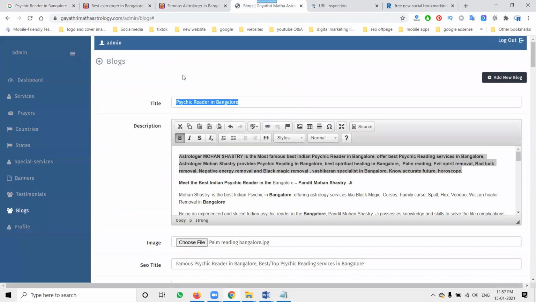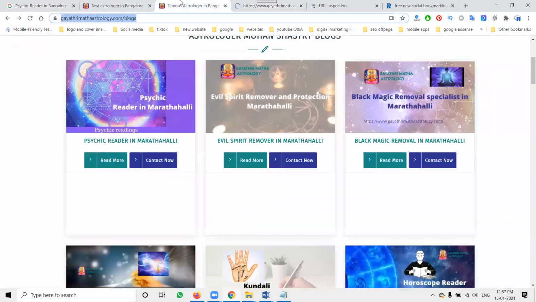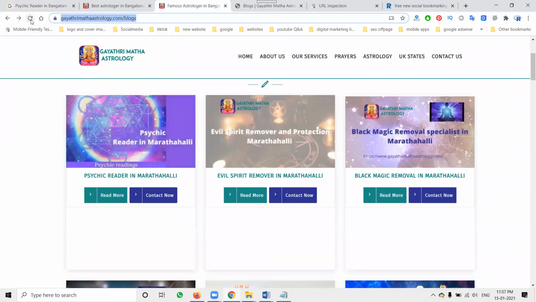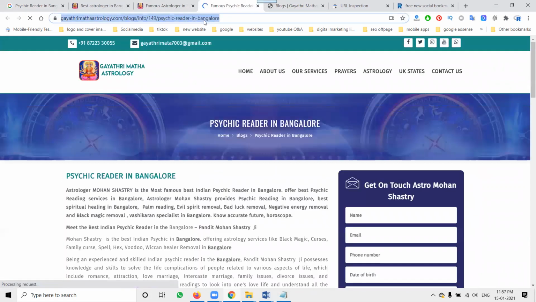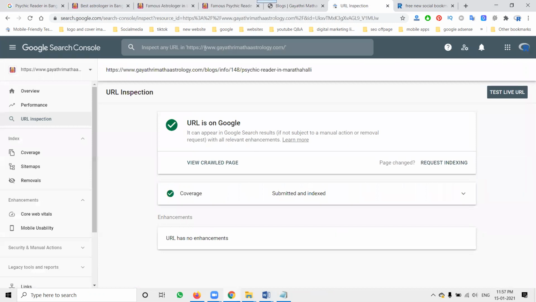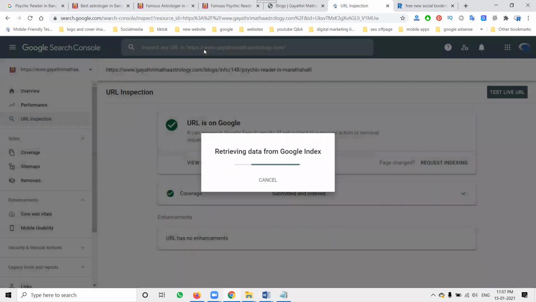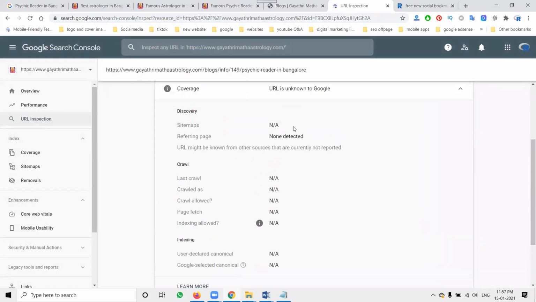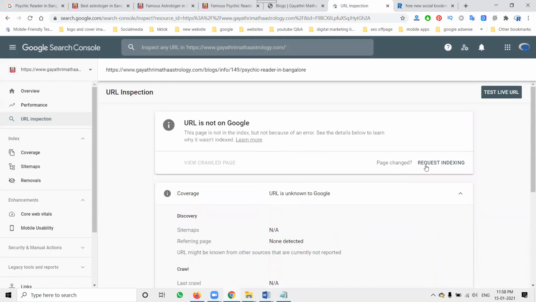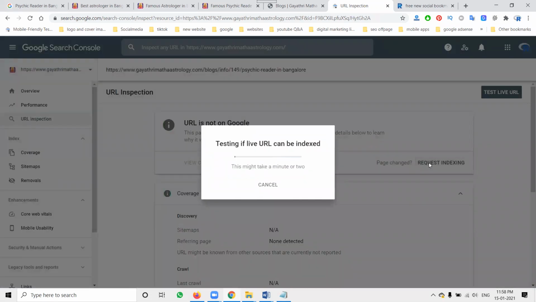Now this content is prepared. Now click submit. My last content is physician reader in Marthalli. Now open it in this structure. Copy this option and start URL inspection. In this inspection, everything will be here, but not available. Now click request indexing. It will start requesting indexing for your particular web page in the Google search engine. Now it has started.